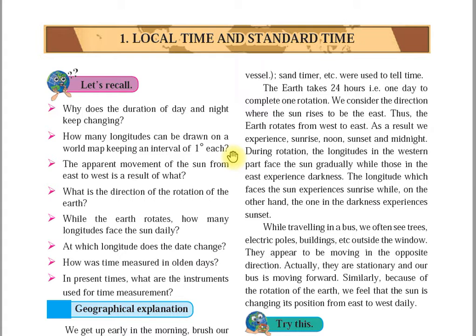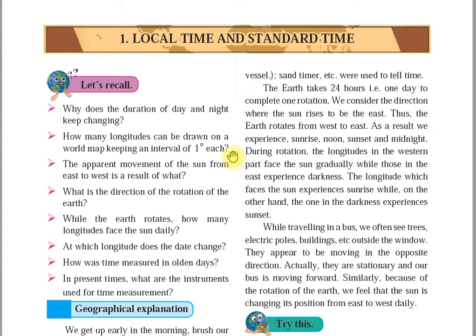You know what you mean by shadow. So when are the shadows longest? The shadows in the early morning and evening are longest. The shadow at noon is the shortest. And when is the shadow shortest? At noon. Noon means in the afternoon.